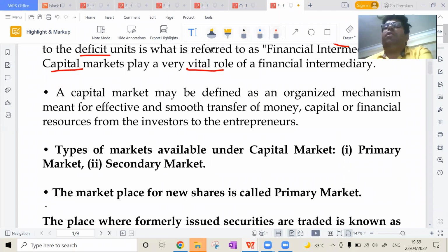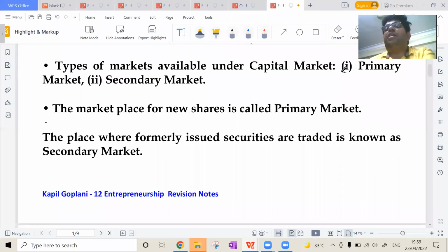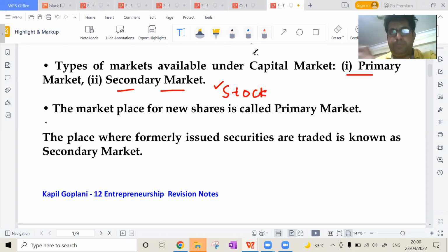Next, a capital market may be defined as an organized transfer of money, capital, or financial services. Now, what are the types of capital market? First one. There is a lot of confusion about whether the secondary market is included or not. See, it has been deleted, but it is part of the secondary market only. So you just have to read the stock exchange portion also from your book as well as from these notes.